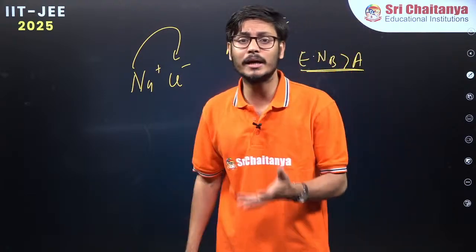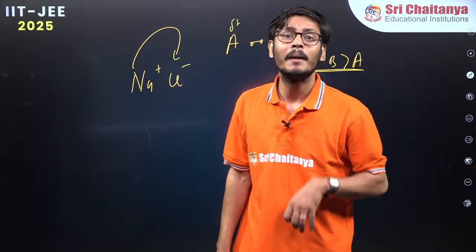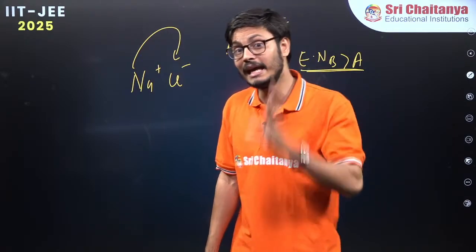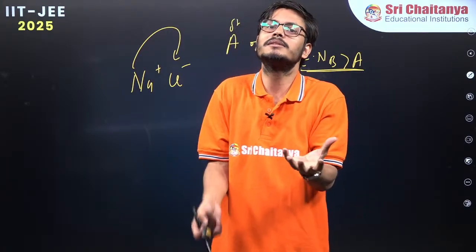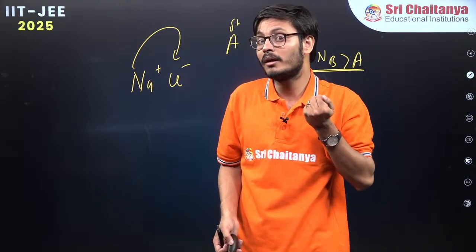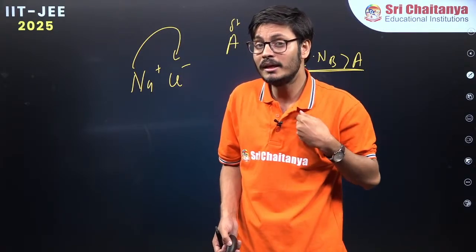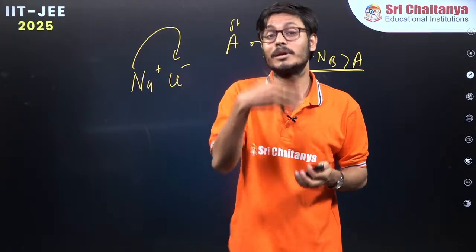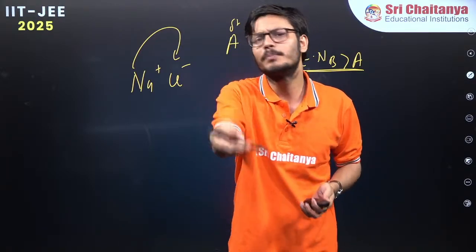And why is the electronegativity of B more than A? Because the effective nuclear charge of B must be more than A. More effective nuclear charge means more plus charge, which means more attraction for the electron. The electron is coming towards me, I will become partially negative, and because I am taking these electrons from the other atom, it will have partial positive.